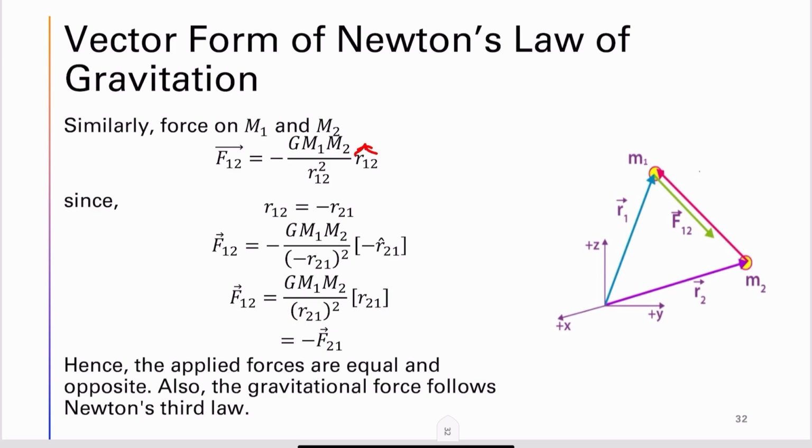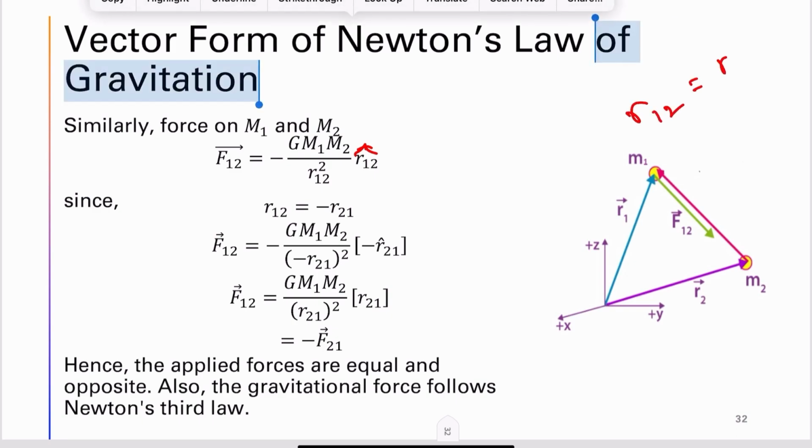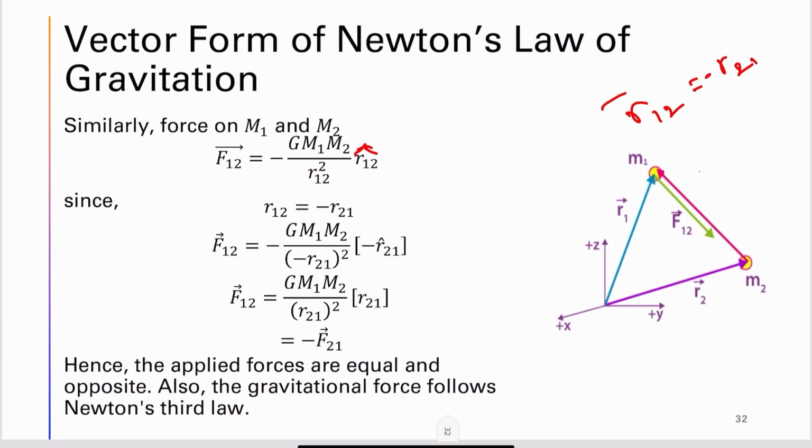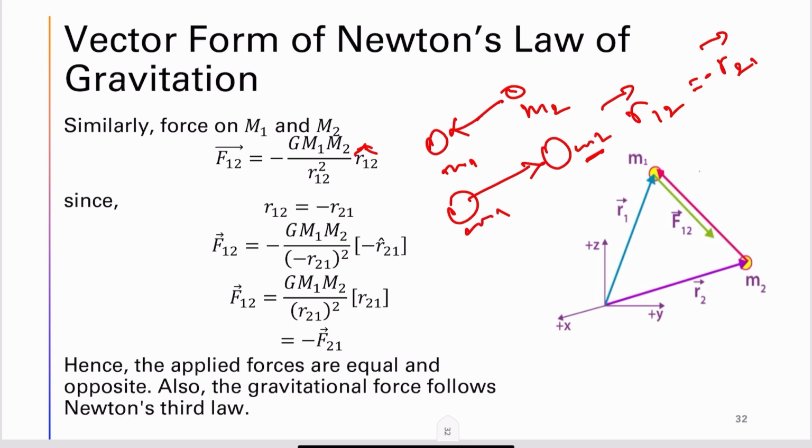Now we can see that R12 is equal to minus R21, because they are acting in opposite directions. So you have two objects M1 and M2. M1's gravitational pull will attract M2 towards it. Similarly, M2's gravitational pull will attract M1 towards it. So it is a force of attraction. That is why we have given the negative sign.